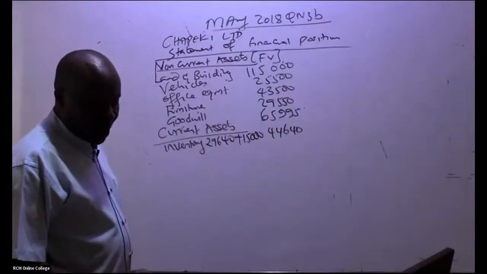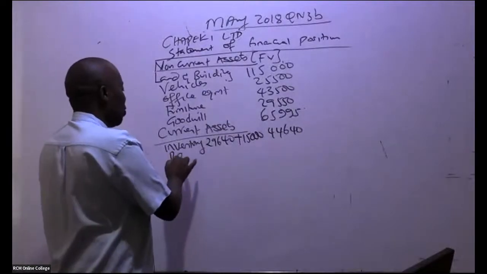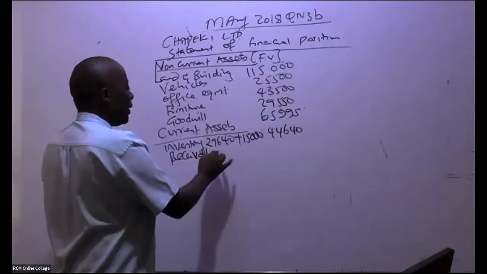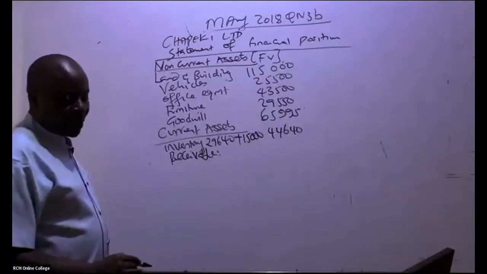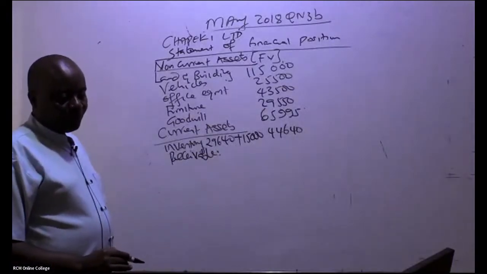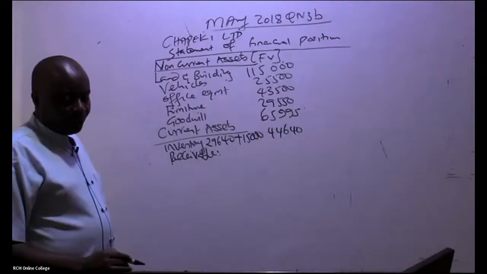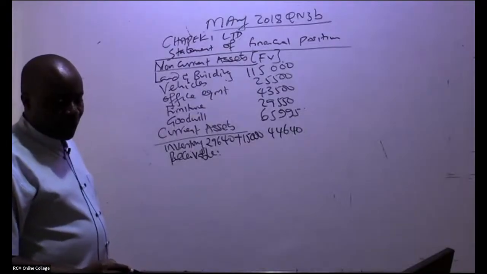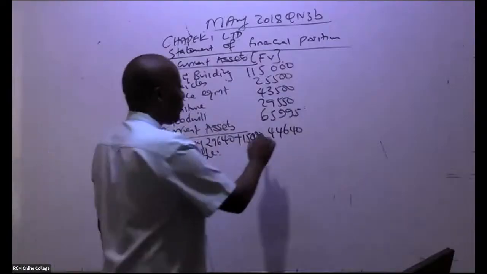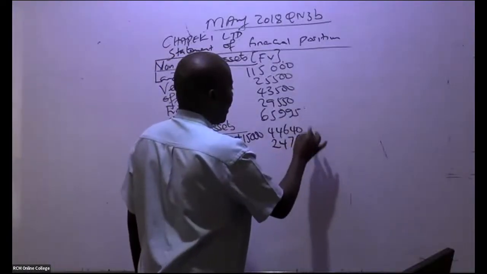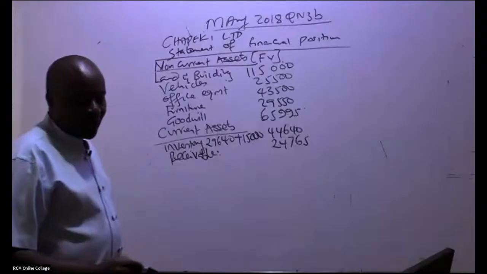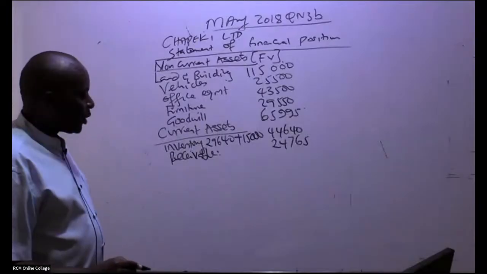So after inventory, we have receivables. There is no additional note on receivables. We had already computed this. How much do we have for receivables? 24,765.